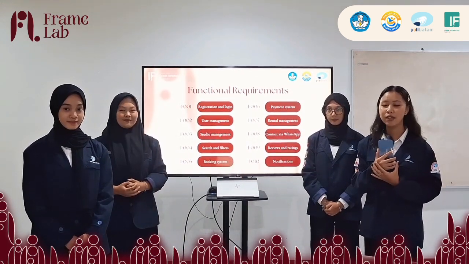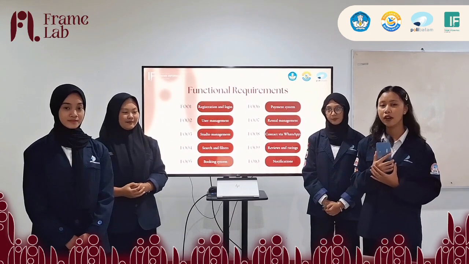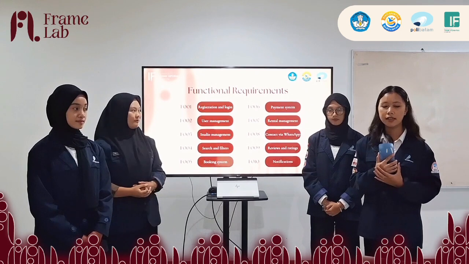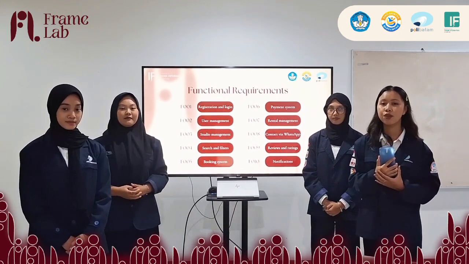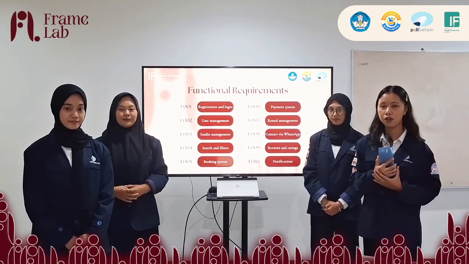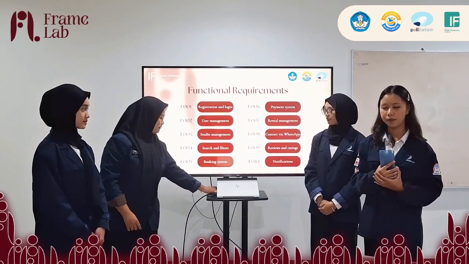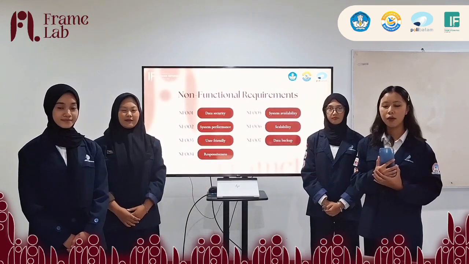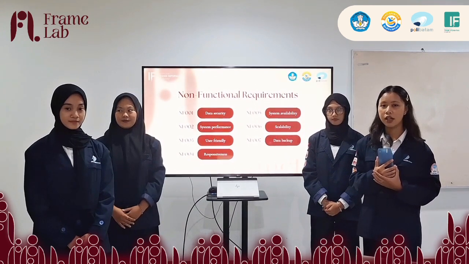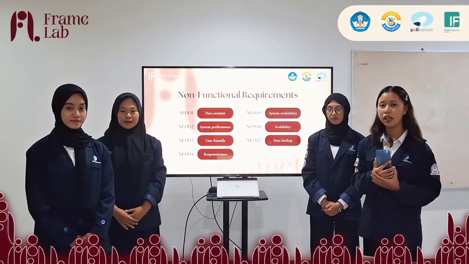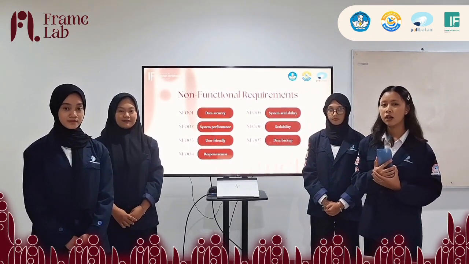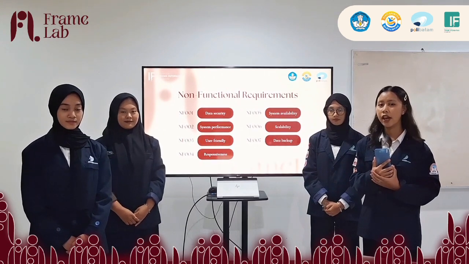Okay, before we developed this system, we first compiled a list of functional and non-functional requirements. Functional requirements are formulated based on core needs, namely registration and login, user and studio management, studio search, booking, payment, profile review, and contact features via WhatsApp. Next. Our non-functional requirements focus on user experience and system quality, such as data security, performance, user-friendliness, and device responsiveness. These requirements serve as a guideline for technology selection and system design.